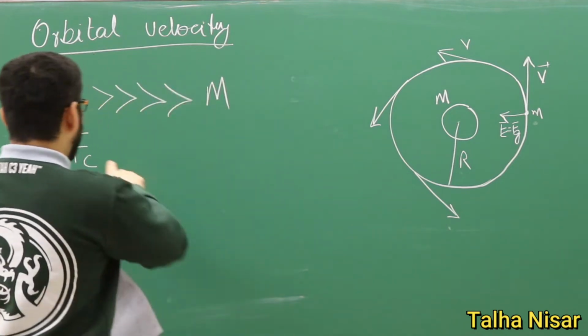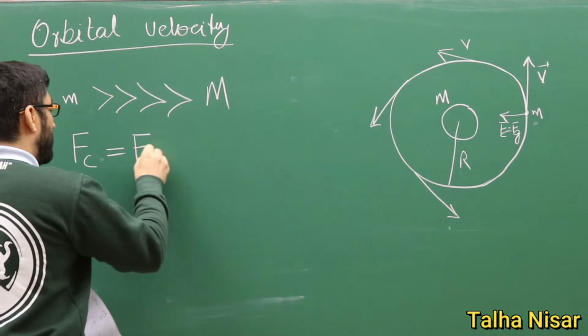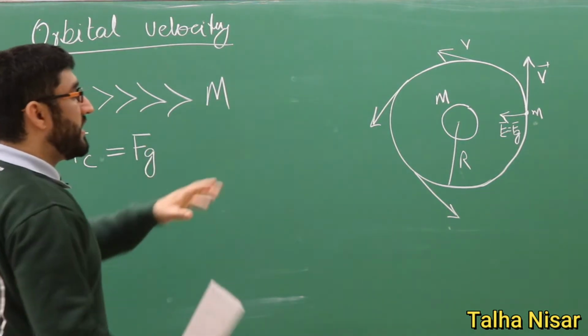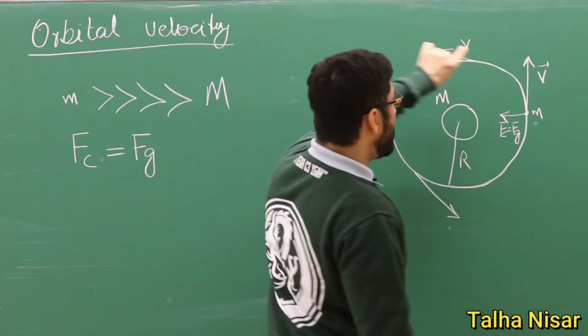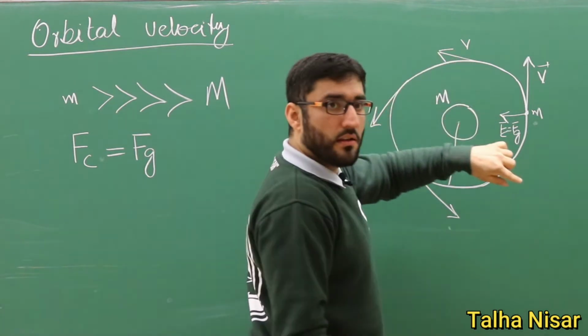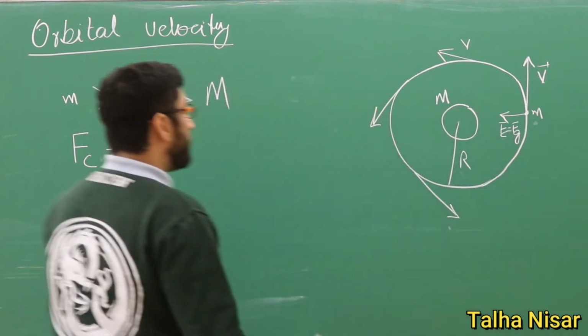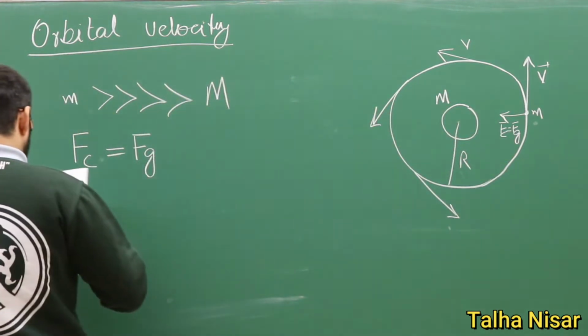In this case it must be equal to the gravitational force. That's why it's not changing. It's in a constant orbit. And if the gravitational force is dominant, then it will spiral towards the Earth.